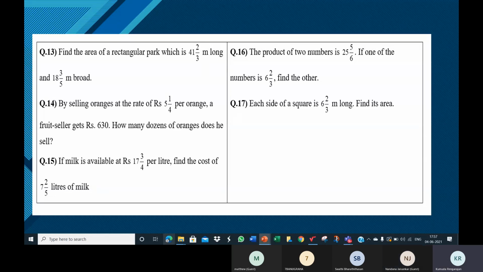And the 16th one, the product of two numbers is given. So I will take some other product. The product of two numbers is 42. If one of them is 6, what's the other number? 42 divided by 6. So 42 divided by 6 is 7. 7 is the other number.